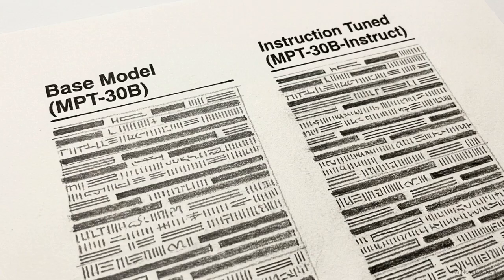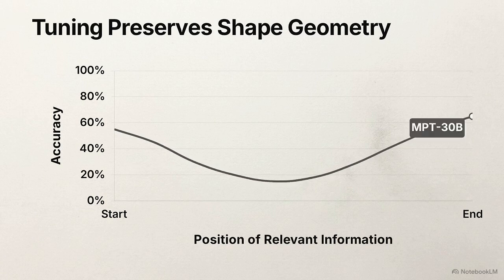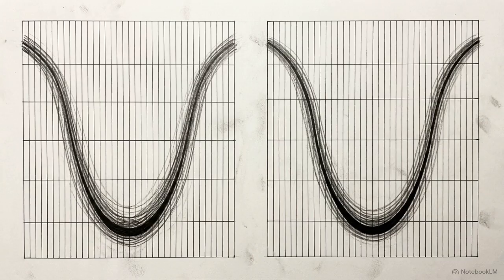We must eliminate one final variable. Does the supervised instruction fine-tuning process unintentionally train models to over-index on the beginning of prompts? This graph compares the QA performance of a raw pre-trained base model, MPT-30B, directly against its instruction-tuned variant. We see two parallel U-curves. The base model establishes the lower curve, and the instruct-tuned model forms a vertically higher, identically shaped curve. Instruction tuning raises the overall baseline accuracy, but the exact U-shape remains intact. This proves the fine-tuning process does not cause the bias.